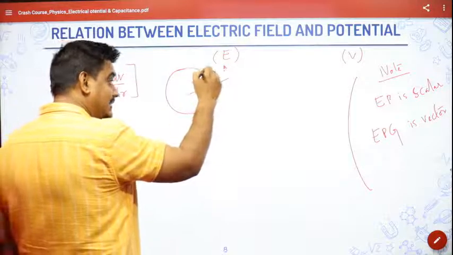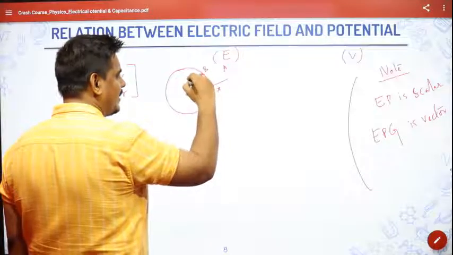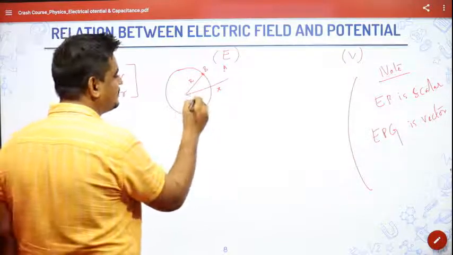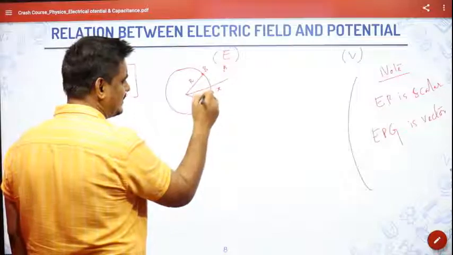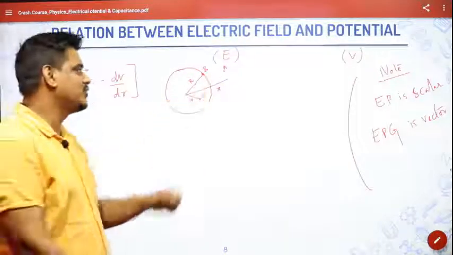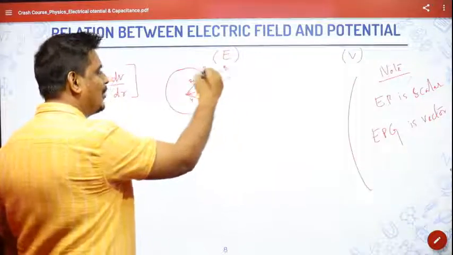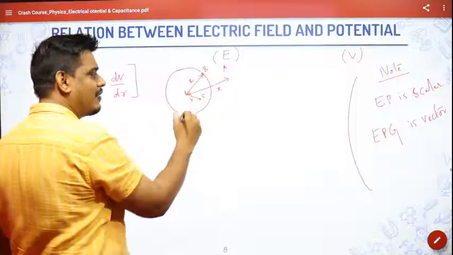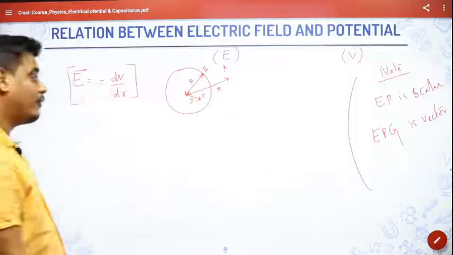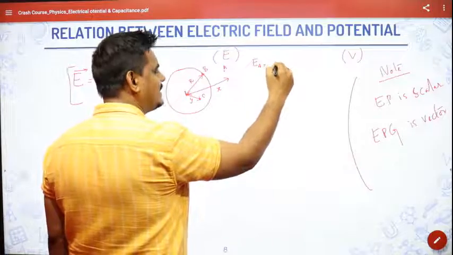At the surface of the sphere, the distance is the radius R, and at some other position C inside the sphere, the distance is y. So point A is at a distance x from the center, point B at a distance r, and point C at a distance y from the center. If you find the respective values of electric field at A, you will get by the formula